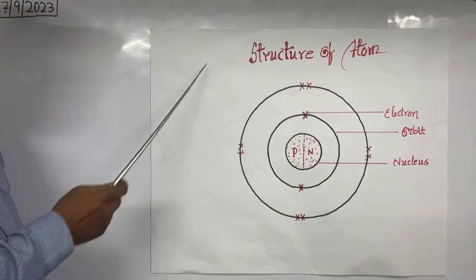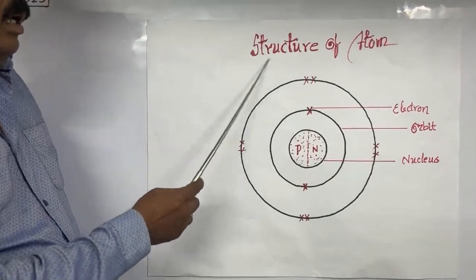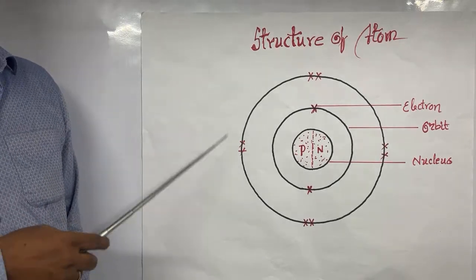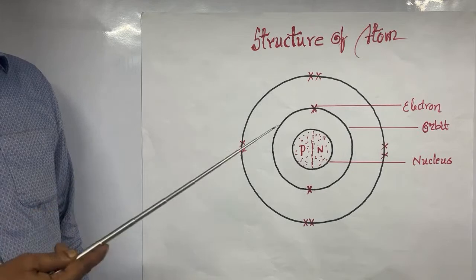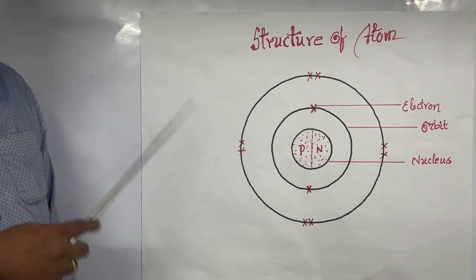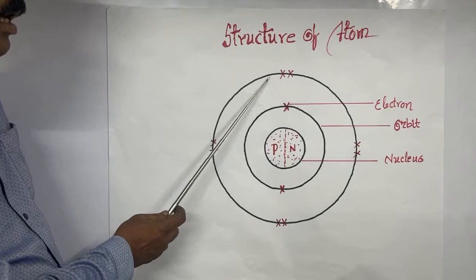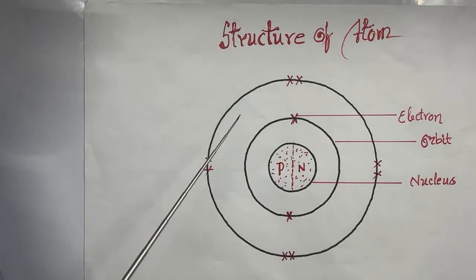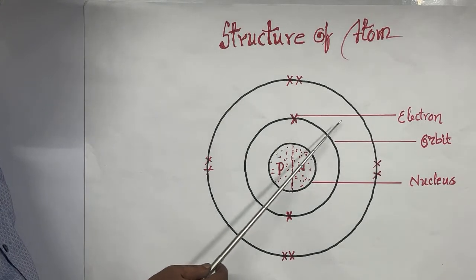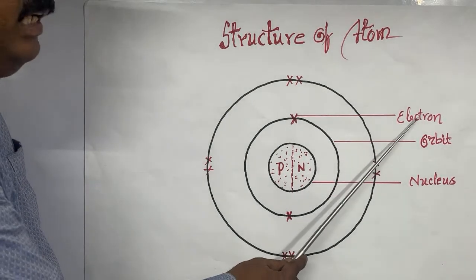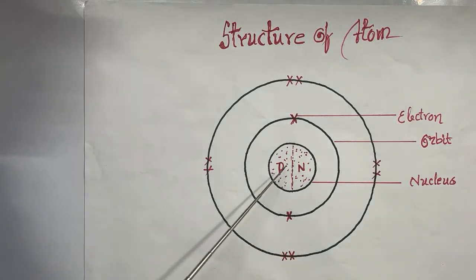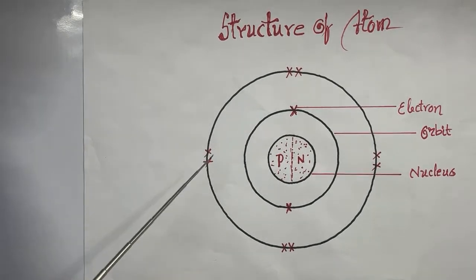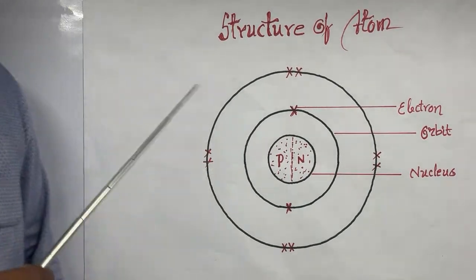Here is the structure of atom in class 10th. First of all, each and everything in the universe is made up of atoms. Solid, liquid and gas, each and everything is made up of atoms. And an atom consists of three subatomic particles. What are the three subatomic particles? The first one is electron, the second one is proton, the third one is neutron. These are the three types of subatomic particles the atom is made up of.